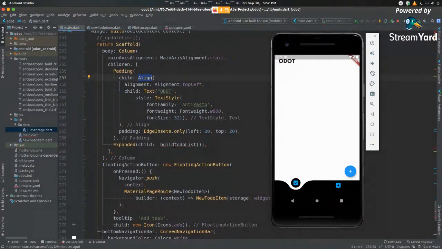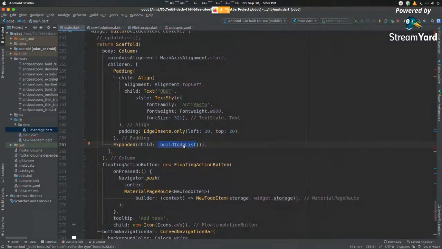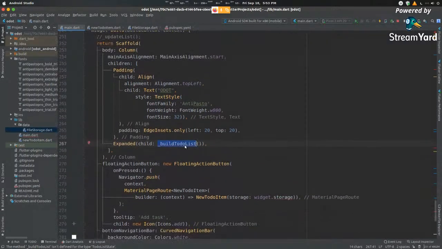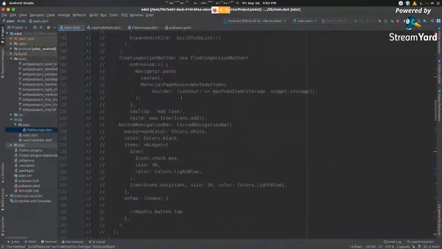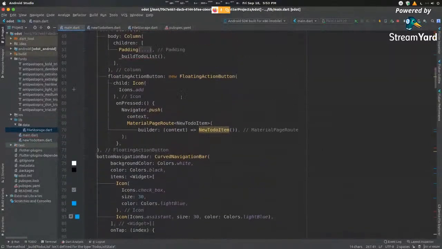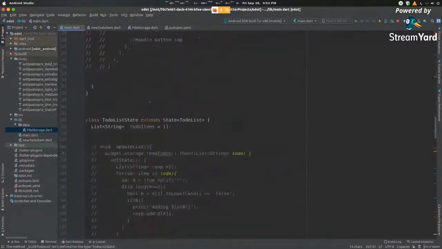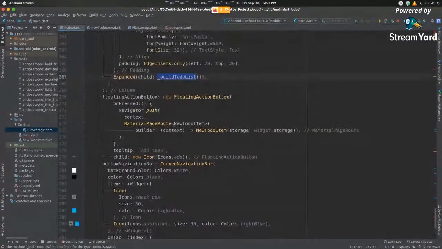Then inside here, you'll find this peculiar function that says expanded. And its child is this same function build to-do list. Now, what does this do? This build to-do list is a function that lets us build our to-do list as we showed previously right over here, up above. But what is that expanded keyword that is following it?